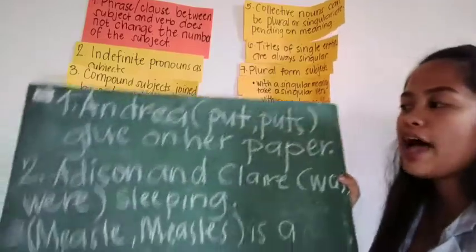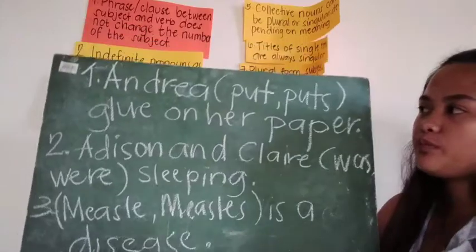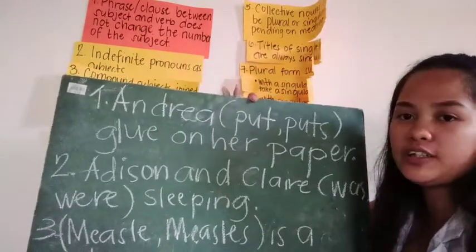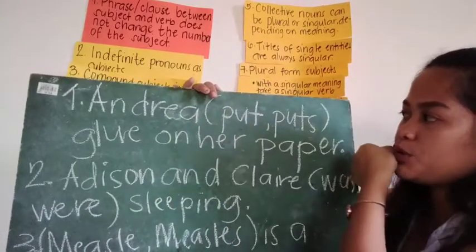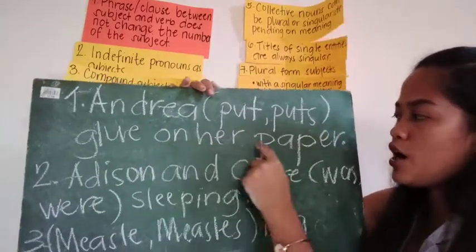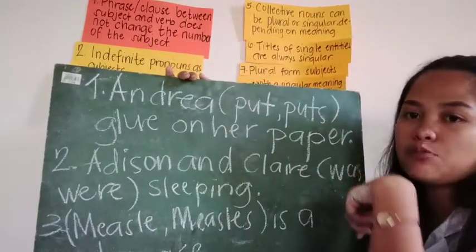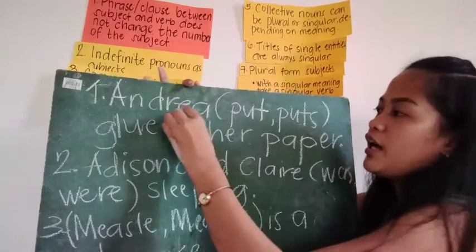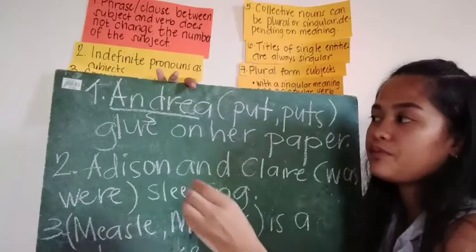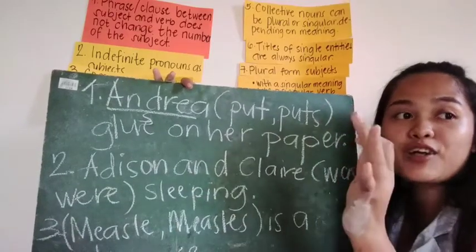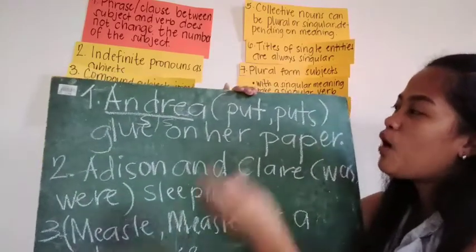Okay, now let's have a short practice about our lesson today. Please read number 1. "Andrea puts glue on her paper." So, which is our subject here? Andrea. Okay, Andrea is our subject, and Andrea is a singular noun, right?